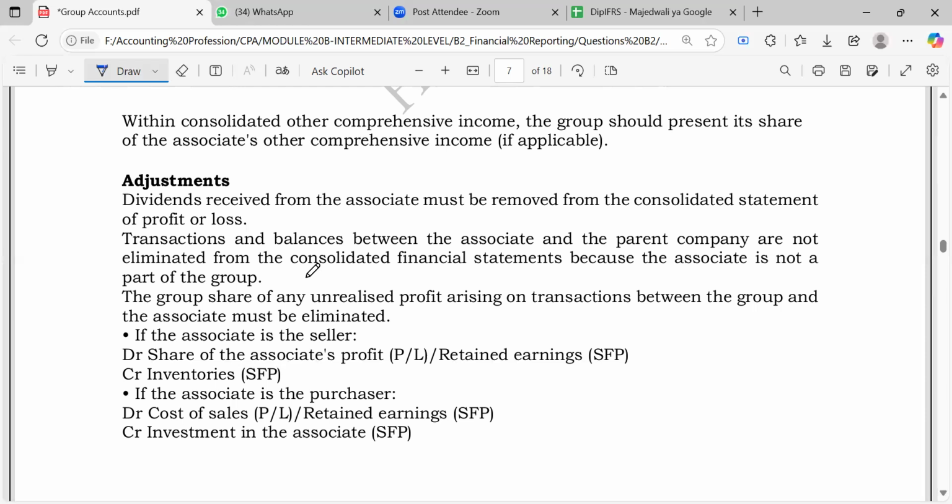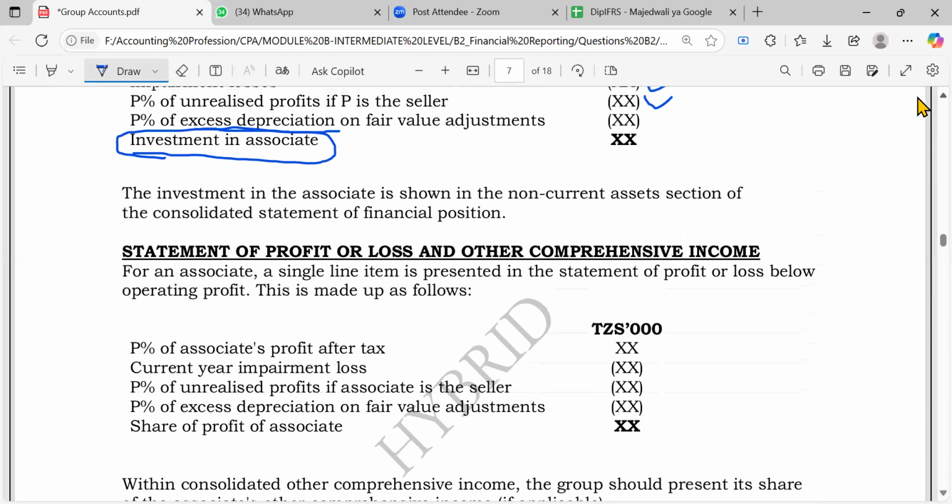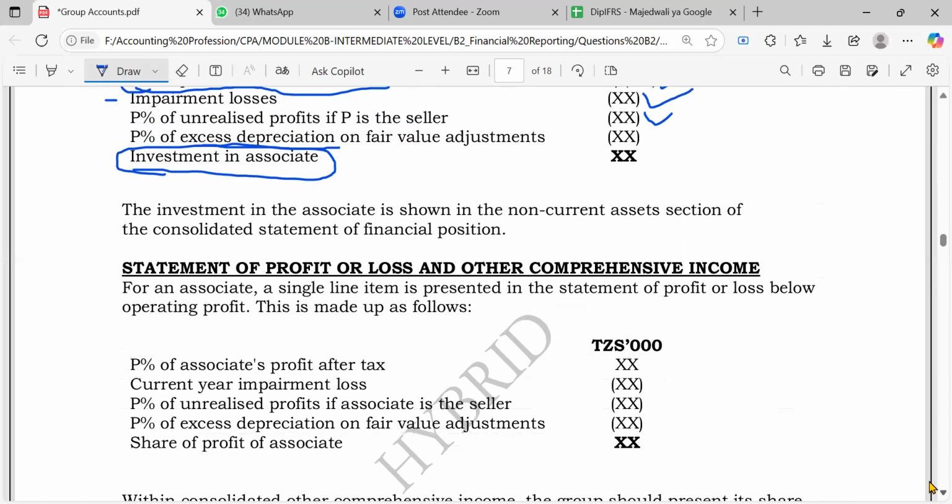You can see the group share. So we're not dealing with the transactions and the balances, but we can still remove the unrealized profit, just like between the parent and the subsidiary. And that's why I told you up there to just leave it first, when we are speaking of this percentage of unrealized profit.